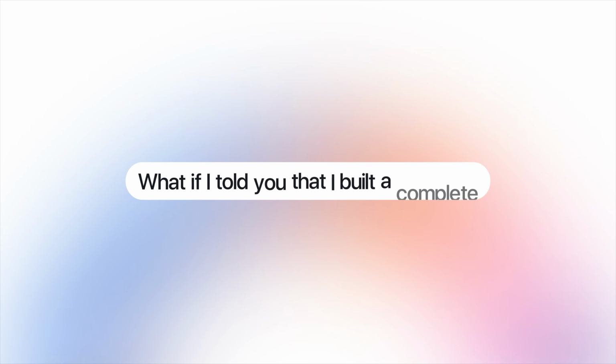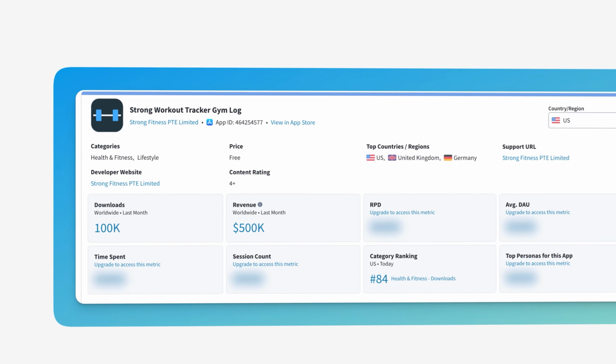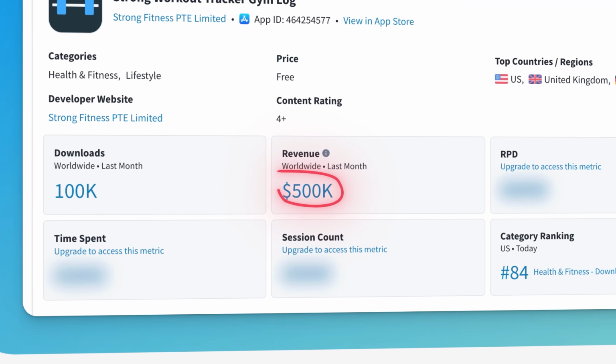Flutter just changed everything for app development. So what if I told you that I built a complete fitness app without writing a single line of code, and the original version of this app is generating over $500,000 per month? As you can see in the screenshot, there's proof of exactly how much revenue this type of app is pulling in from the App Store.